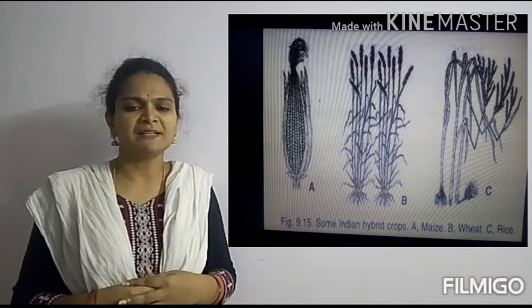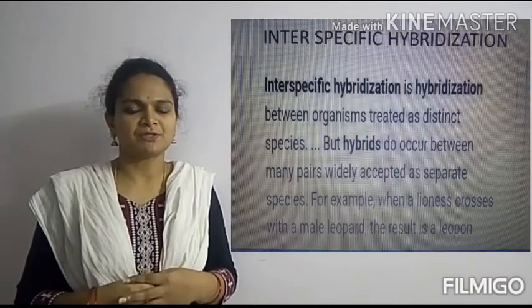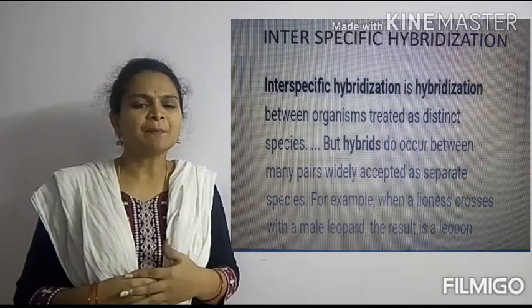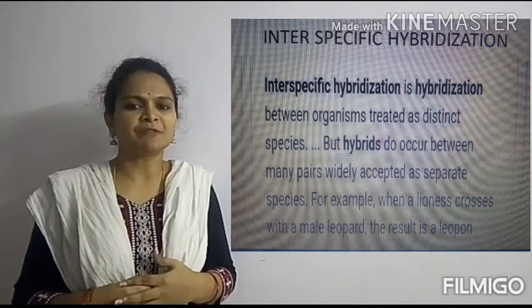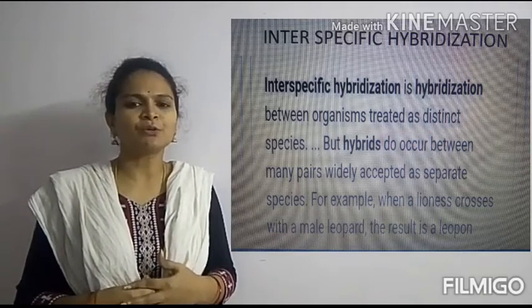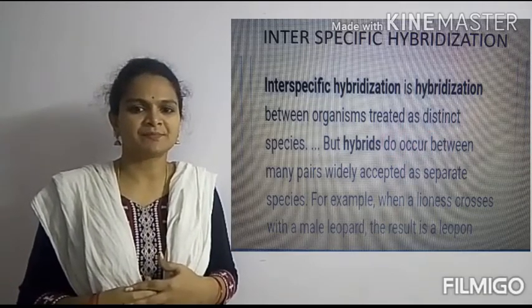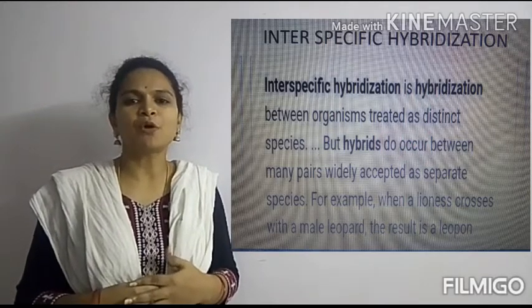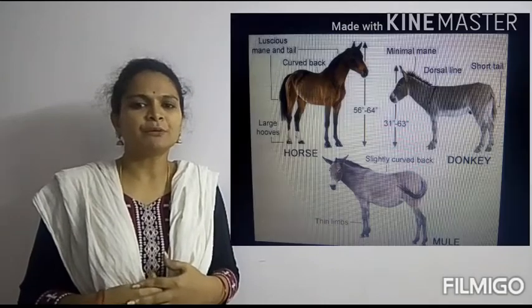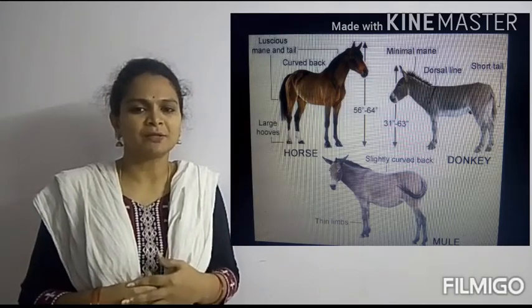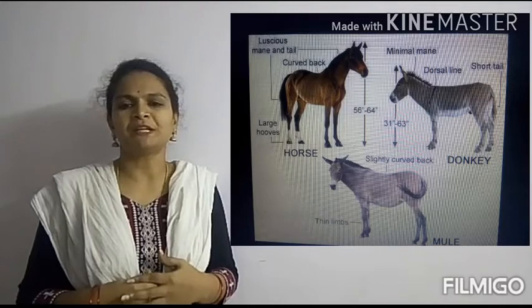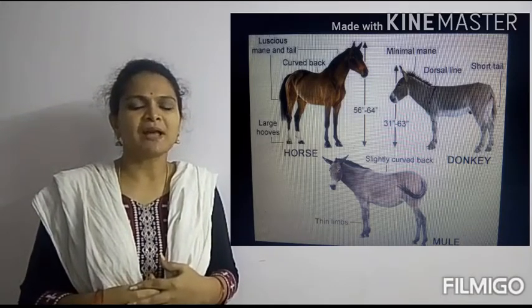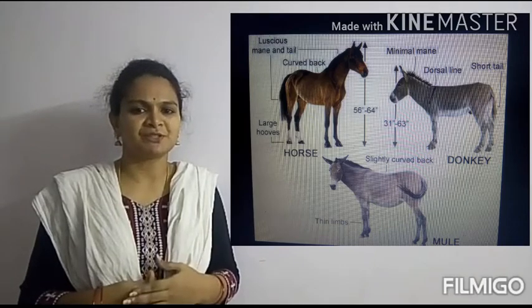And the second one is interspecific hybridization. In interspecific hybridization, we will perform a cross between two different plants which belong to two different species, but they belong to the same genus. If we go with an example, if we do a cross between a horse and a donkey, the progeny formed is a mule, which is sterile. This is called interspecific hybridization.